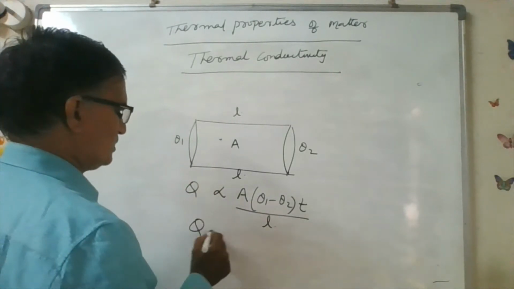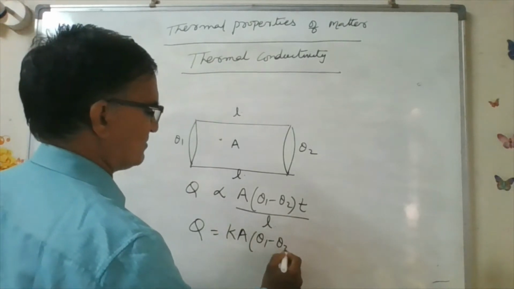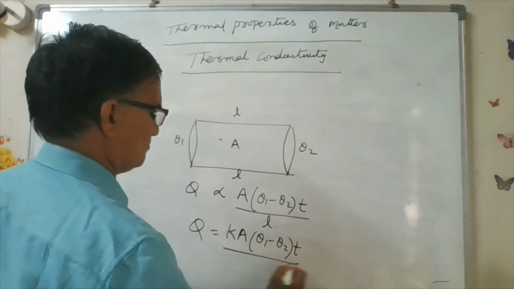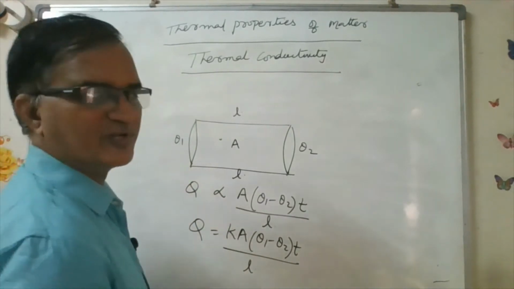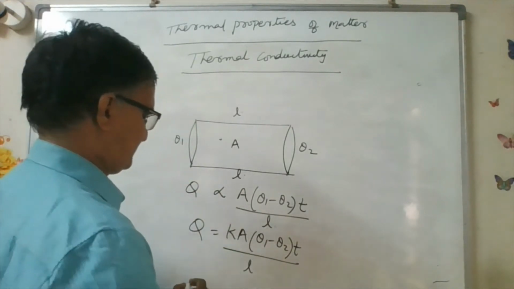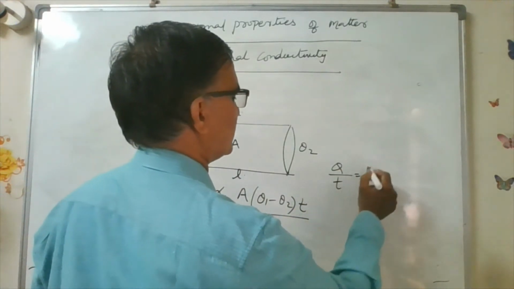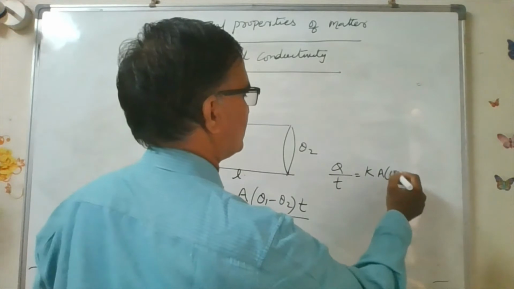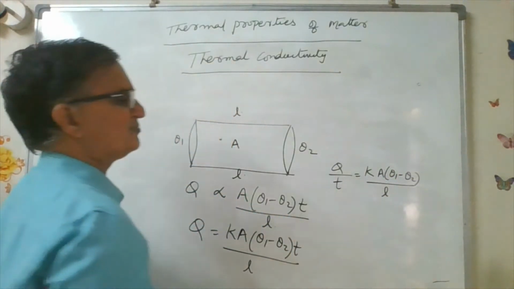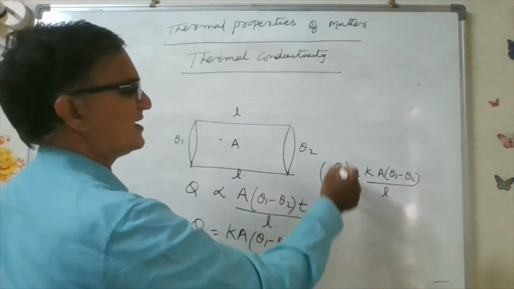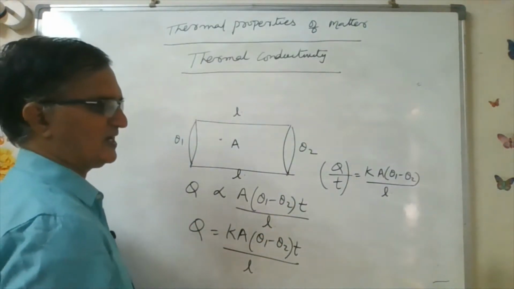So Q is equal to K A (theta 1 minus theta 2) T by L, where K is called the coefficient of thermal conductivity. Q by T is equal to K A (theta 1 minus theta 2) by L. This Q by T is called the rate of flow of heat.